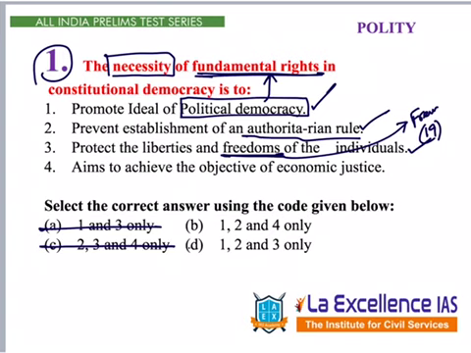But let us go through fourth point also. Fourth point says aims to achieve the objective of economic justice. Economic justice, where is it mentioned? Is it there in fundamental rights or there in other parts? We have this under DPSP. So we can eliminate this. So answer becomes D, 1, 2, 3.